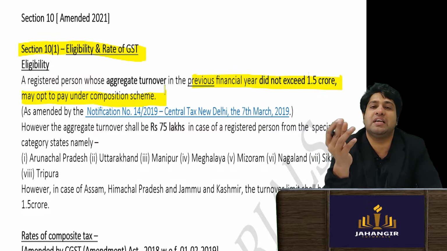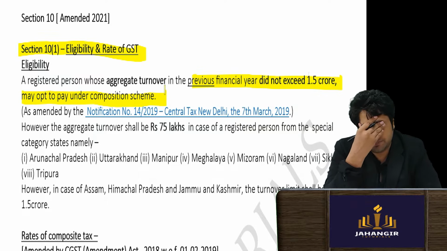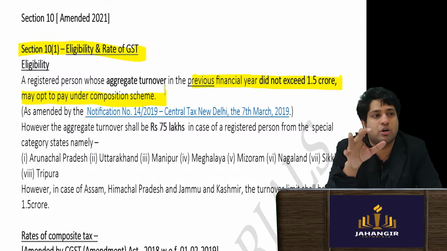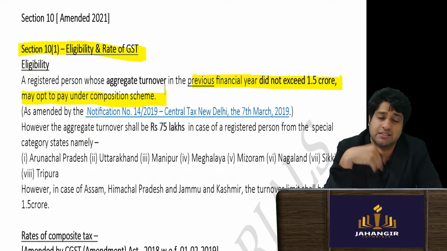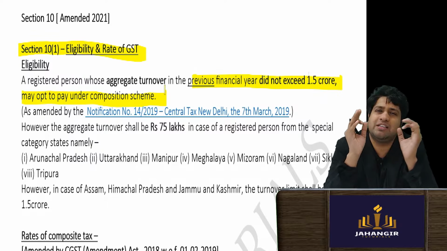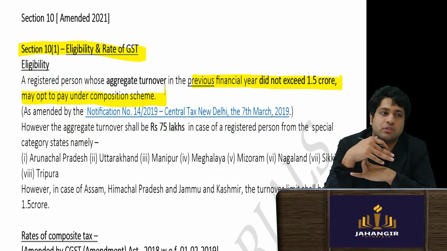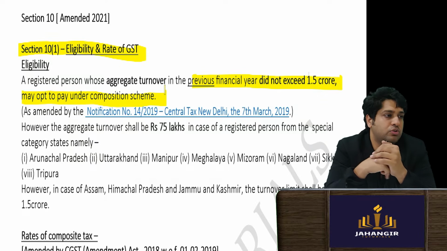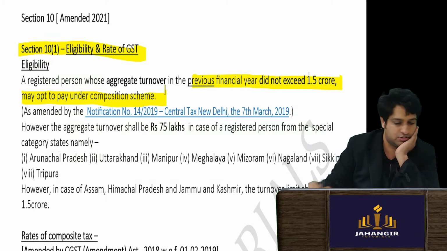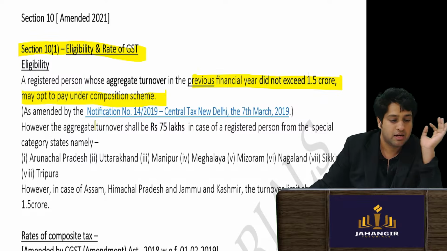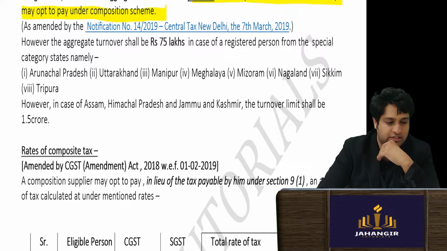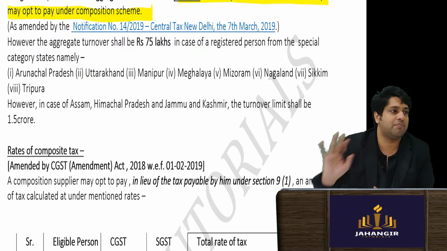But obviously if you are up to 1.5 crores, allowed or not allowed? Students normally miss this, and they ask this in the exam. Someone is exactly 1.5 crores. Since you didn't exceed 1.5 crores, you are eligible for the composition scheme. Now for some different categories, different rates are there, so that you have to learn. Now pay attention to this. I have simplified it.